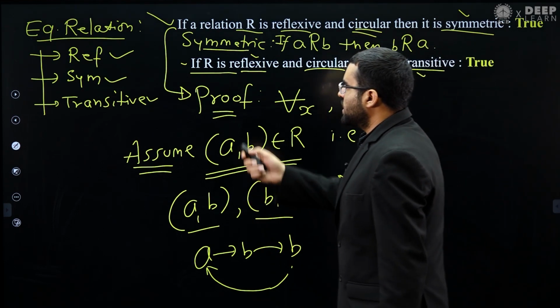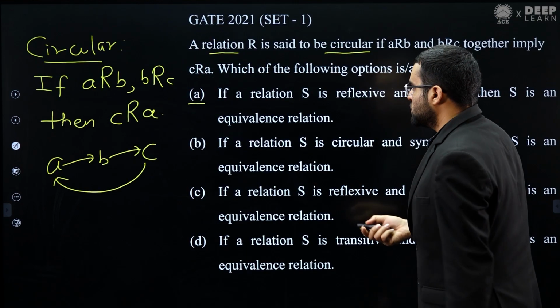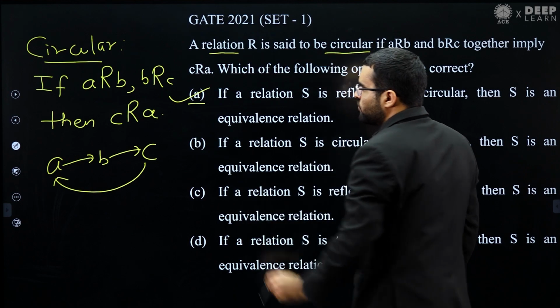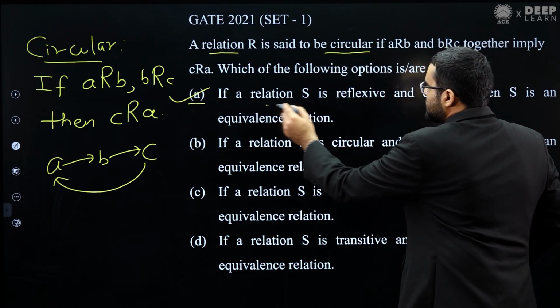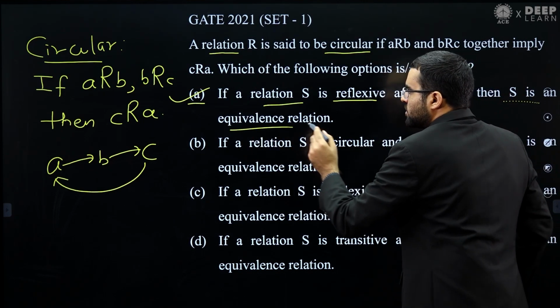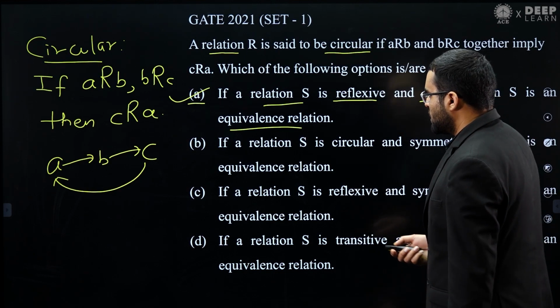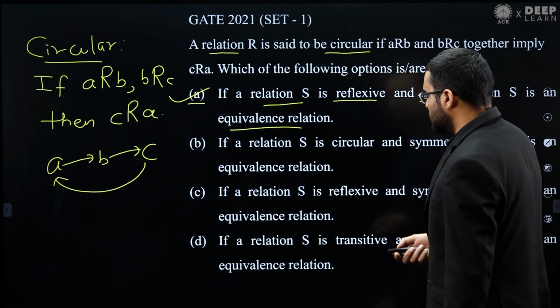So we can say that this relation R will be an equivalence relation. So this is a true statement. Statement 1 is true: if a relation S is reflexive and circular, then it is an equivalence relation. We have proven it. Now let's see option B, option C, option D.